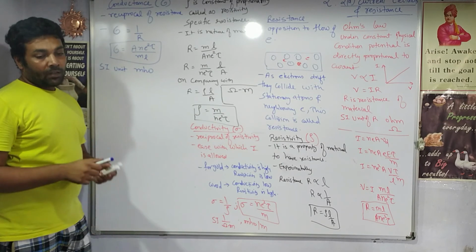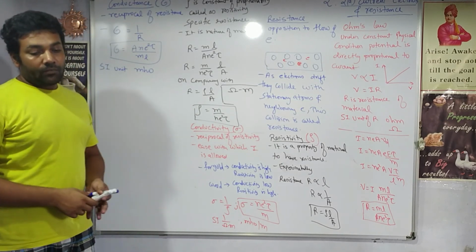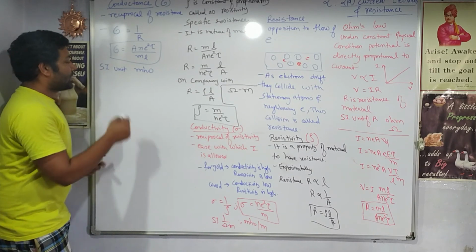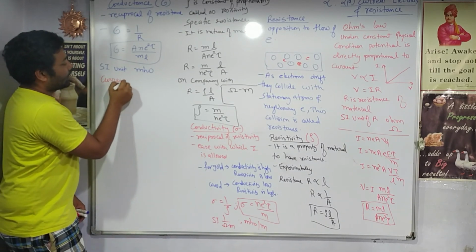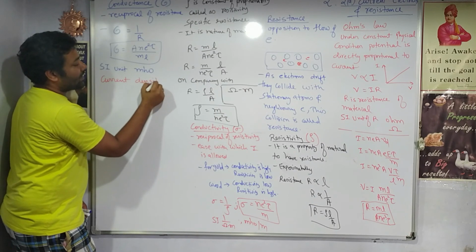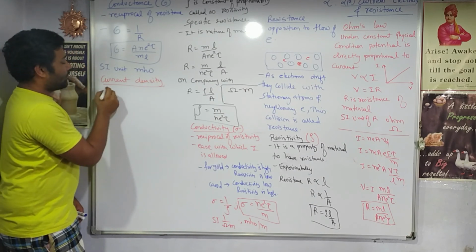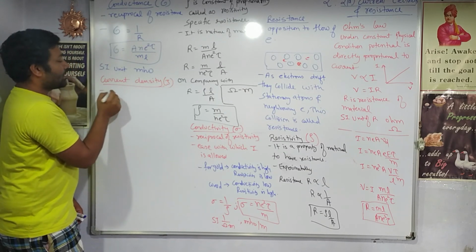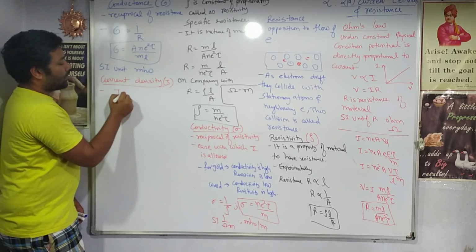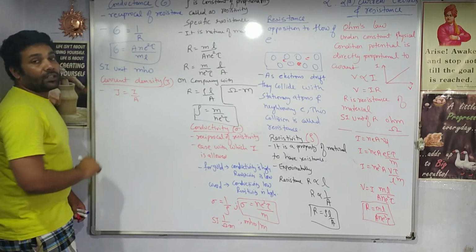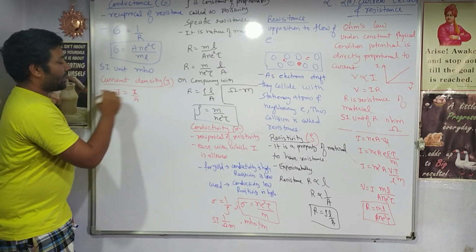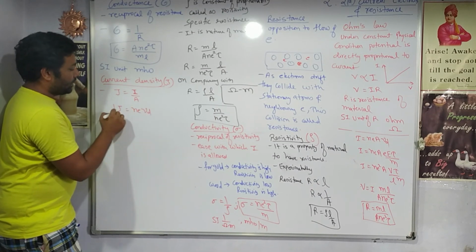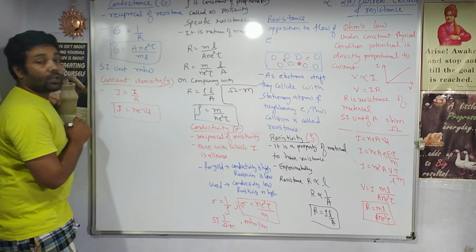Then next we define one more term, that is current density. Current density is for a conductor and is denoted by J. Current density is defined as current per unit area of cross section. If we find its formula, current is n e A v_d, so that gives the current density J.